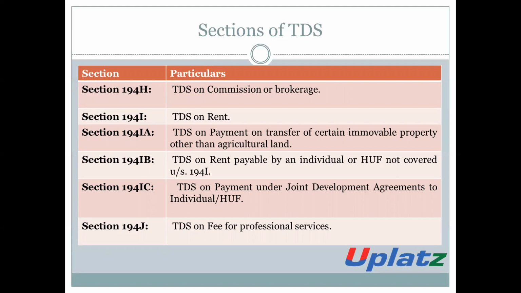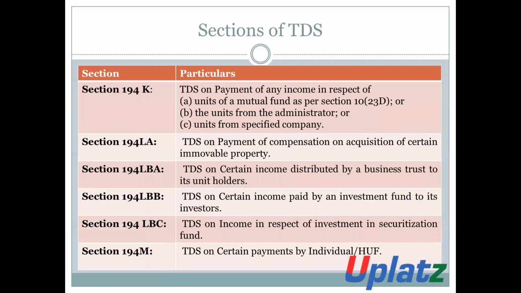Section 194IA, TDS on the payment on transfer of certain immovable property other than agricultural land. Section 194IB, TDS on rent which is payable by an individual or an HUF which is not covered under Section 194I. Section 194IC, TDS on payment made under a joint venture agreement to an individual or HUF. Section 194J, TDS on fees for professional services.